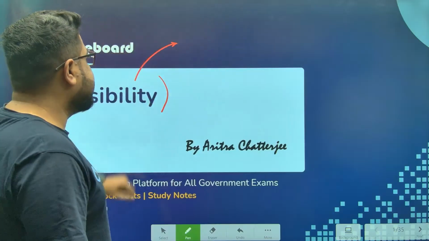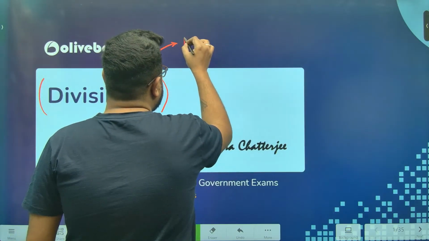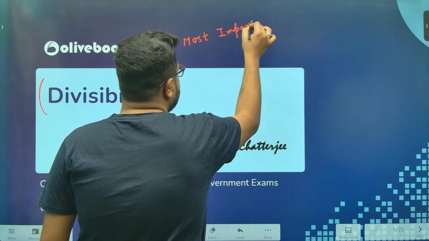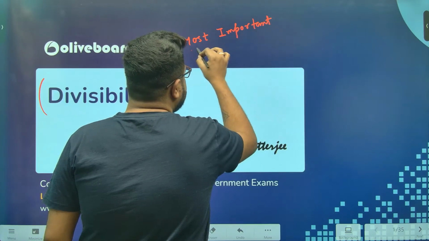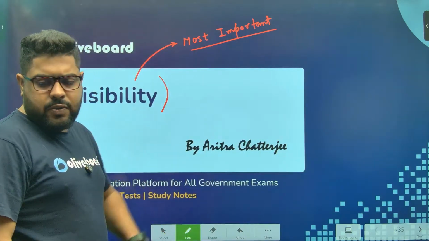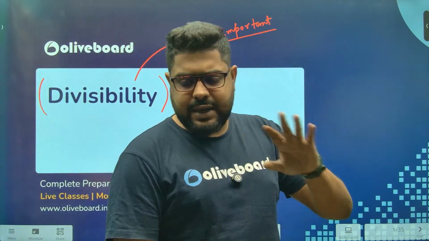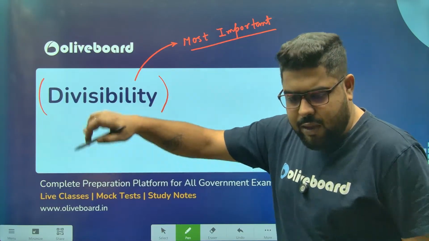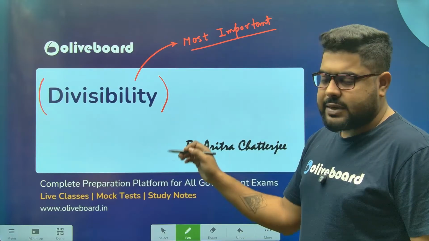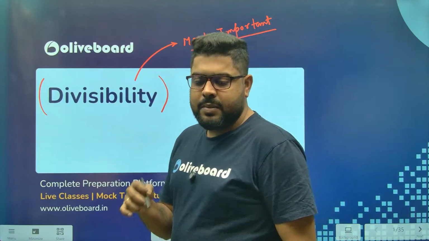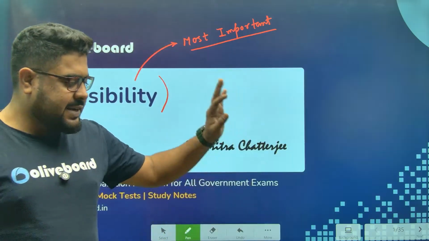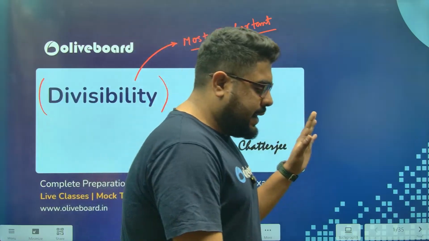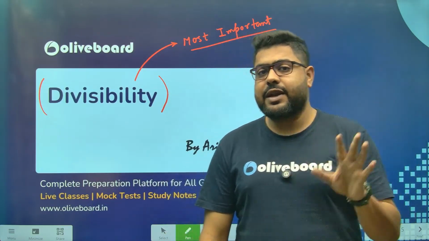Why divisibility? Because this is hands down the most important part of number system. Whether you take CGL PYQs or NTPC questions, you will always see the most questions from it. Out of all the number system questions, 60% are only from divisibility, more than half. That is how important this part is, and it is very important that you understand this logic.